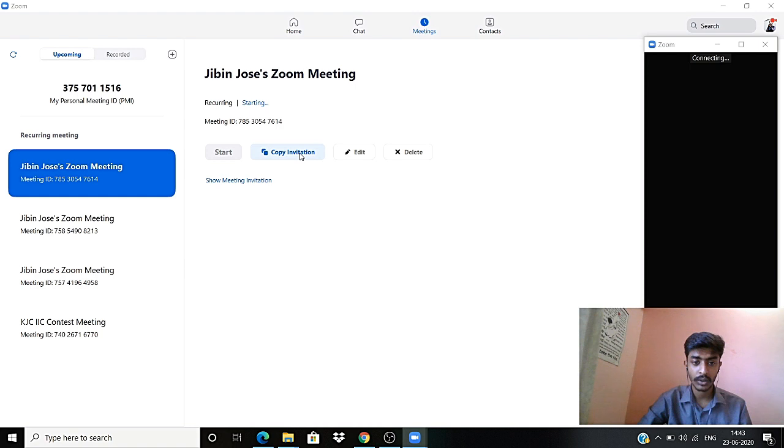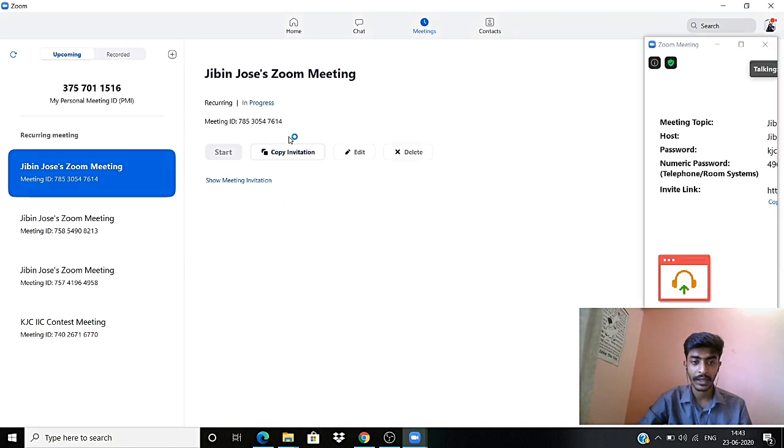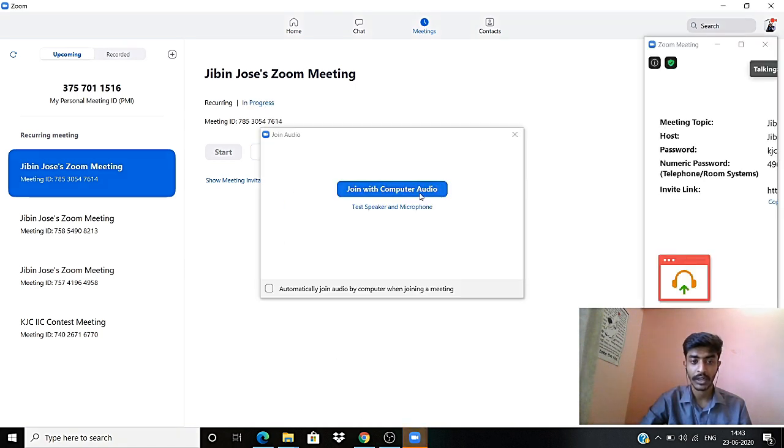And you can also copy the invitation, and you can paste that in your social media in order to invite people. And in this case, just because I'm teaching you, I'm not doing that, but you can also do that. So here will be a pop-up that comes out.